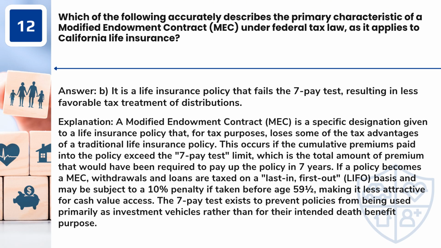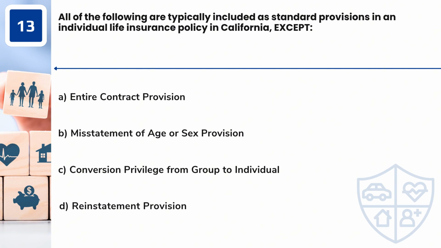Question 13. All of the following are typically included as standard provisions in an individual life insurance policy in California, except A. Entire contract provision. B. Misstatement of age or sex provision. C. Conversion privilege from group to individual. D. Reinstatement provision.